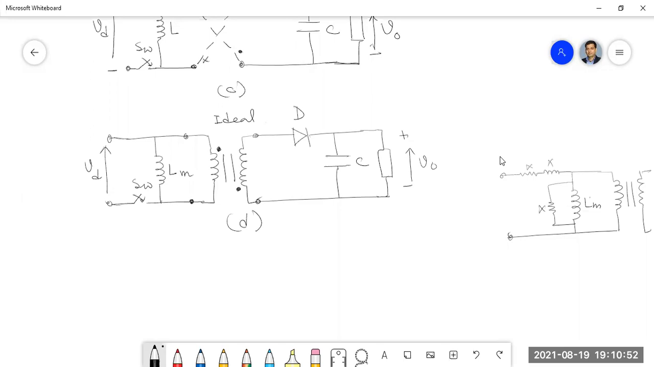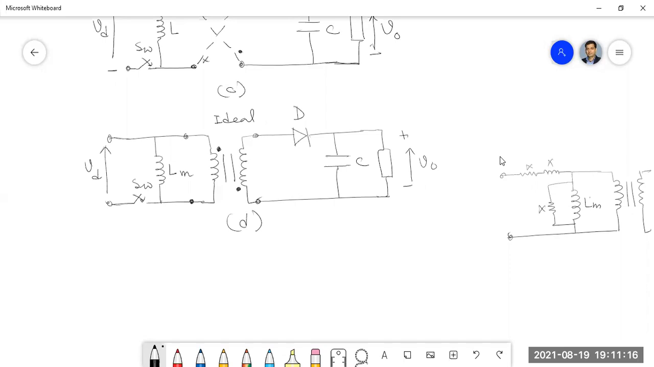And that is very good from the safety point of view. Also from the protection point of view, because of the isolation. Yes, from the protection point of view, that is required. But the voltage gain is the same. Voltage gain, both.